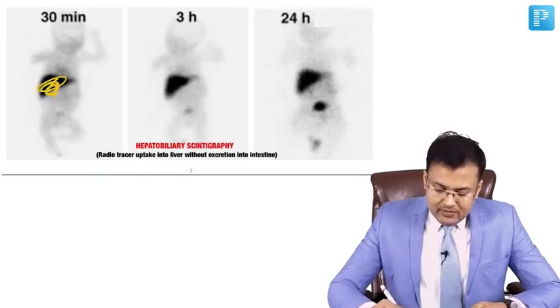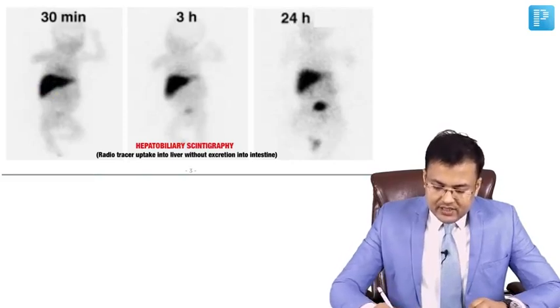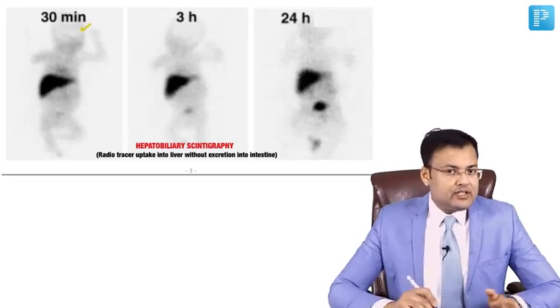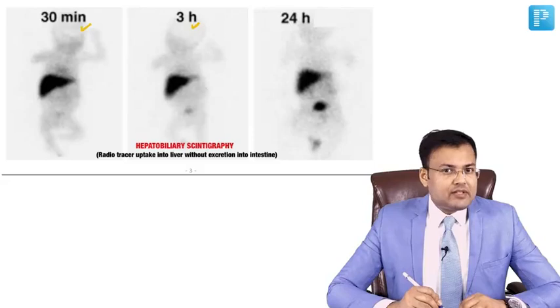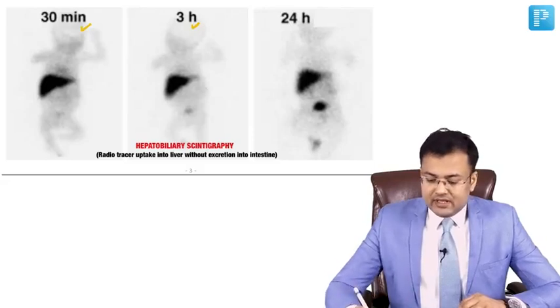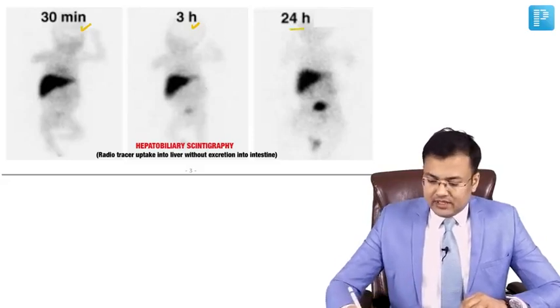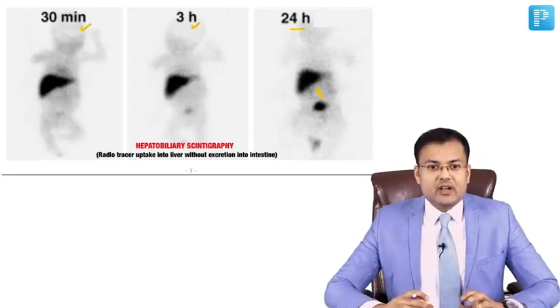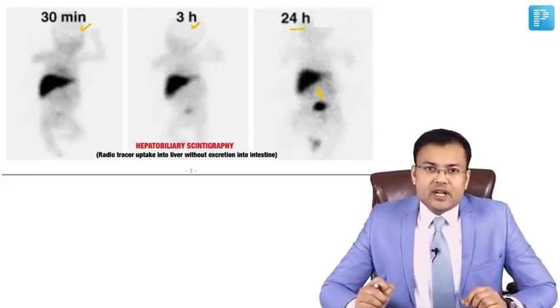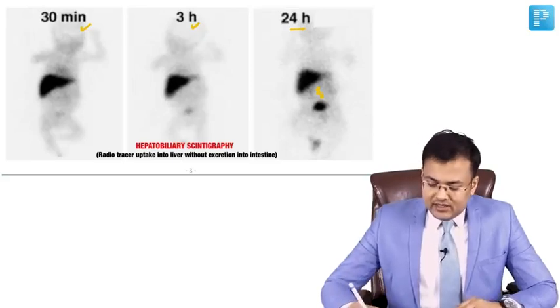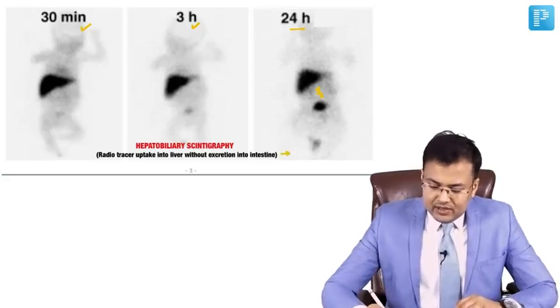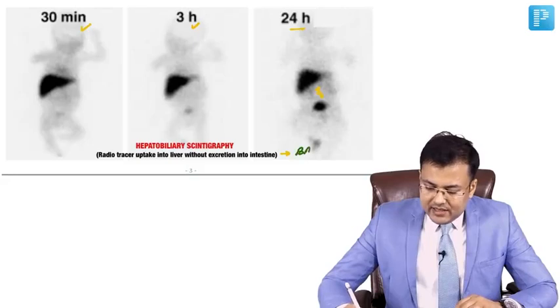So if you perform hepatobiliary scintigraphy, see, after 30 minutes you can see uptake is there in the liver without any flow into intestine. After 3 hours also no flow into intestine, and after 24 hours also you can see there is no flow into intestine. So there is radiotracer uptake into the liver without any excretion into the intestine. Characteristic feature of what? Biliary atresia.